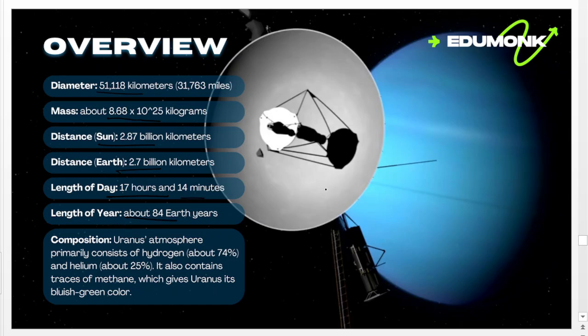Uranus is the seventh planet from the Sun, at a distance of about 2.9 billion kilometers. Uranus is an ice giant.